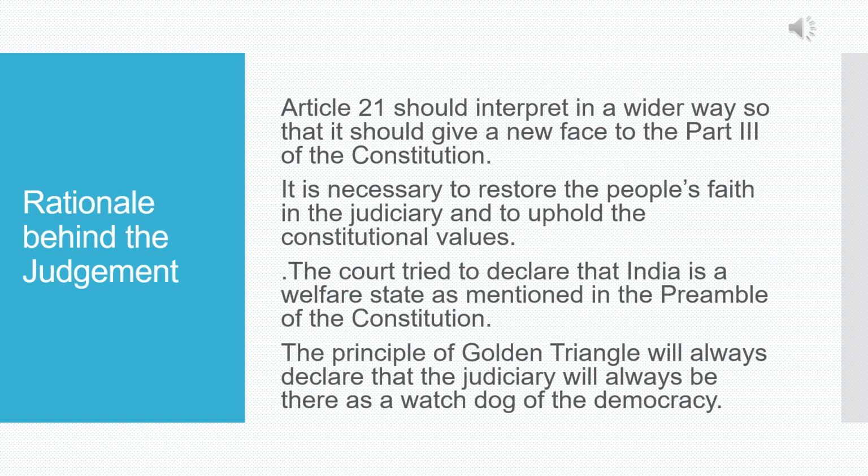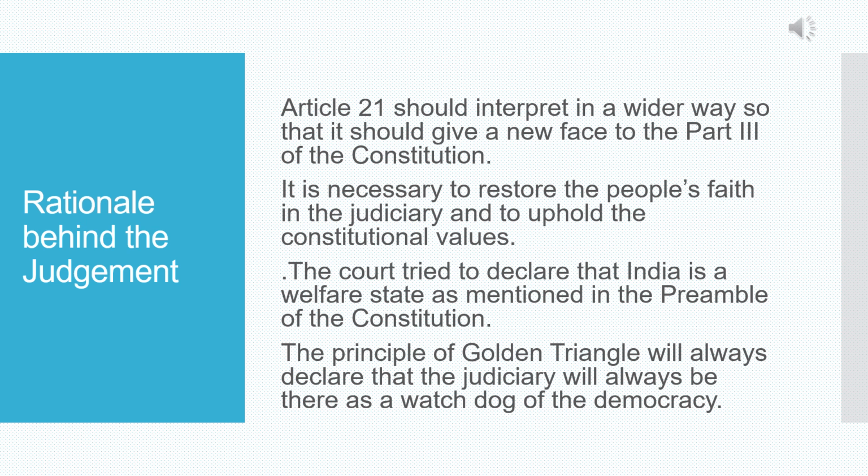Now let's see what was the rationale behind this judgment. In this case, the court interpreted Article 21 in a wider way so that it could give a new face to Part 3 of the Constitution, which deals with the fundamental rights. And the court believes that it's very necessary to restore the people's faith in the judiciary and to uphold the constitutional values.